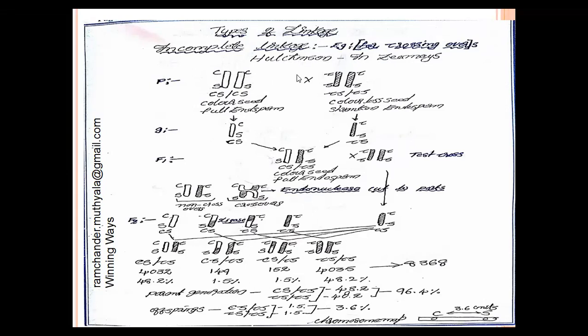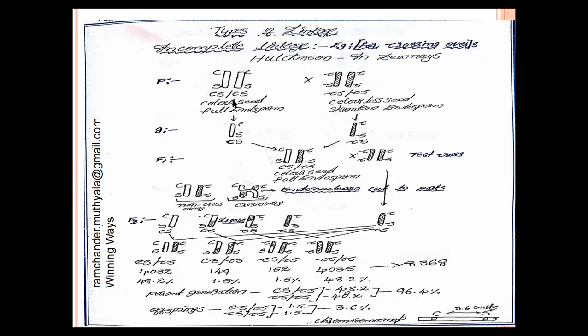And these plants are crossed with recessive homozygotic maize plants. The recessive homozygotic maize plants contain small c small s slash small c small s genes. Small c gene expressed colorless seeds and small s gene expressed shrunken endosperm. These two parental plants are selected from the maize plants.